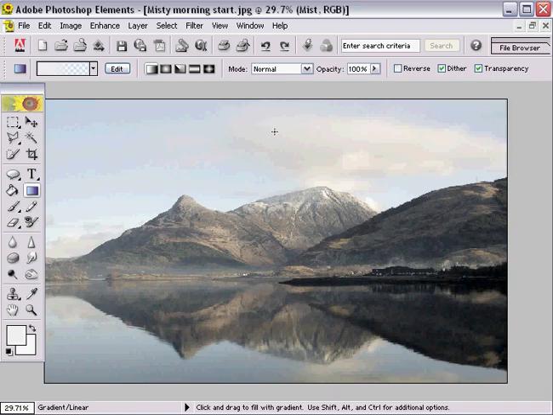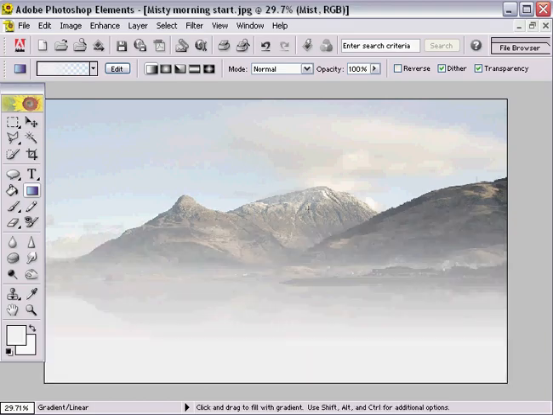Now I'm going to start my gradient down the bottom area of the picture. I'm going to click about here and drag an elasticated line up the picture space. Now this would create a gradient on an angle, which we don't require, so we need to keep this line more or less vertical. If we want to be sure it's absolutely vertical, then hold the Shift key down. Once we've done that, we can release the key and the gradient is formed.